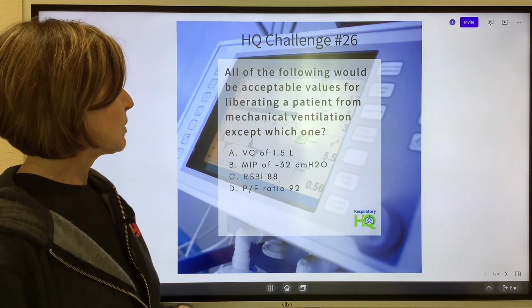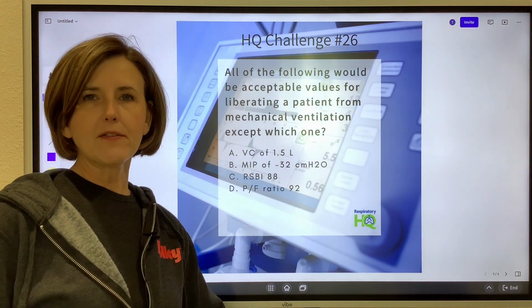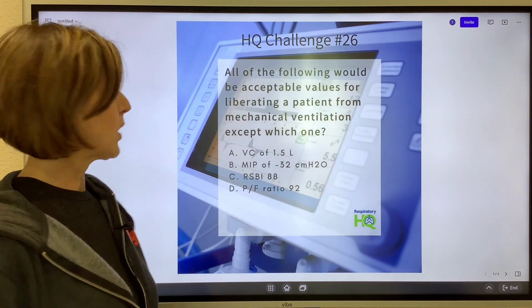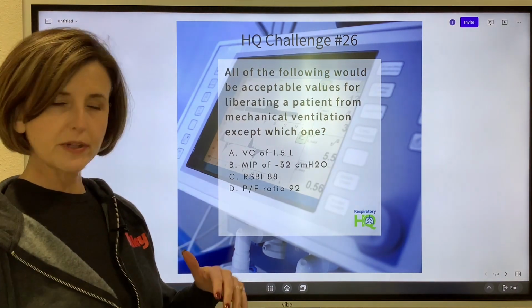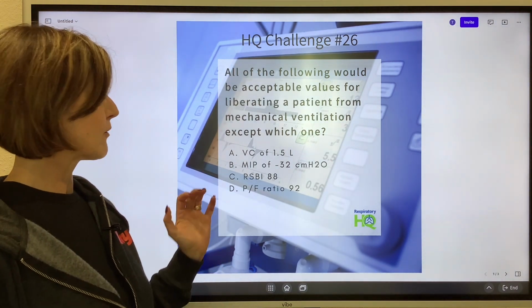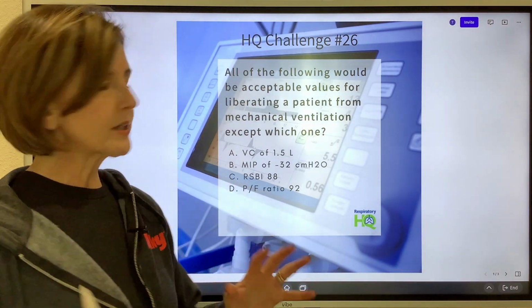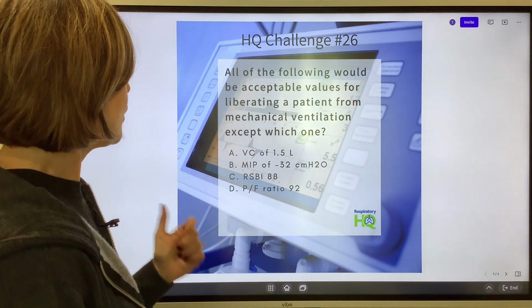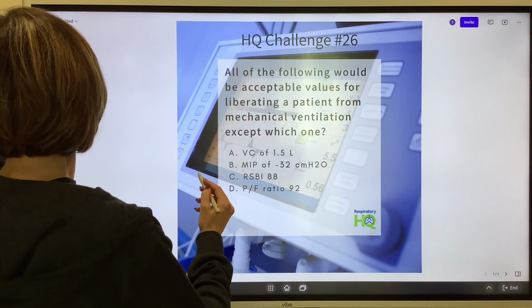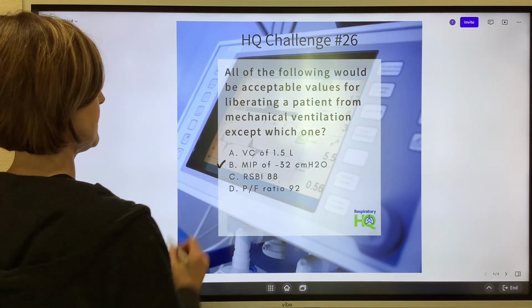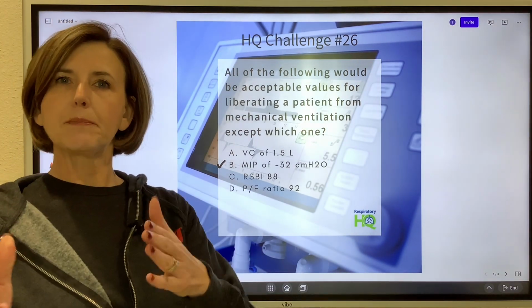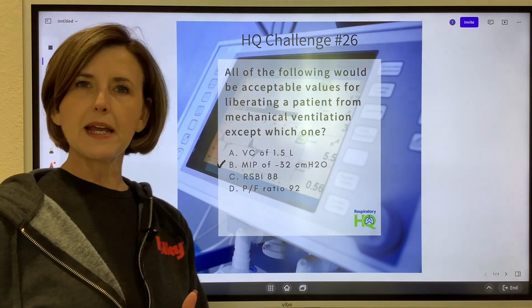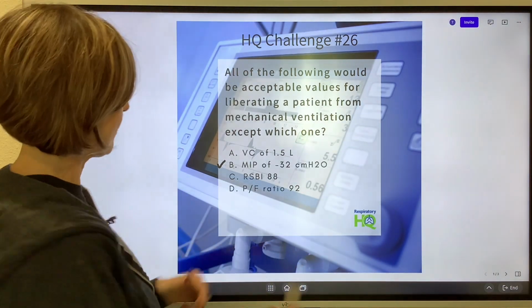All right, vital capacity of 1.5 liters, MIP of negative 32 centimeters of water pressure, RSBI, rapid shallow breathing index of 88, and a PF ratio of 92. So looking at all of these, if you know your normal values, you should be able to say, well, this one is okay, because it needs to be more of a negative number than negative 20. It is. RSBI needs to be less than 105.